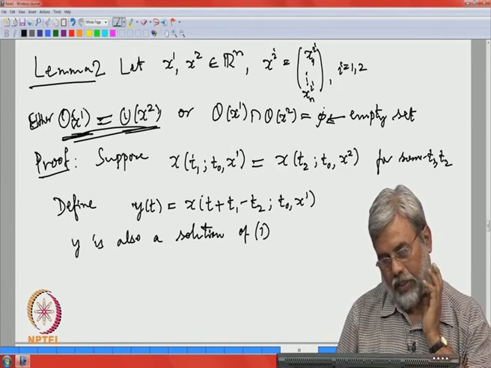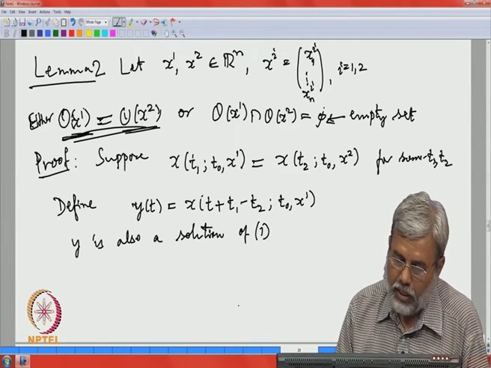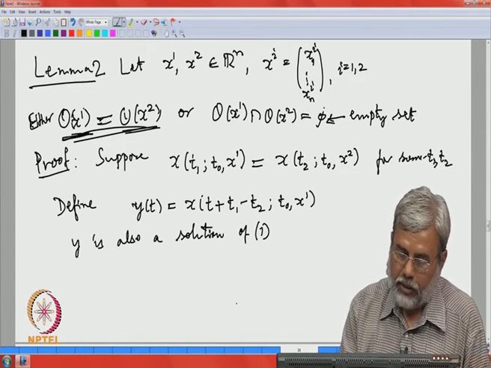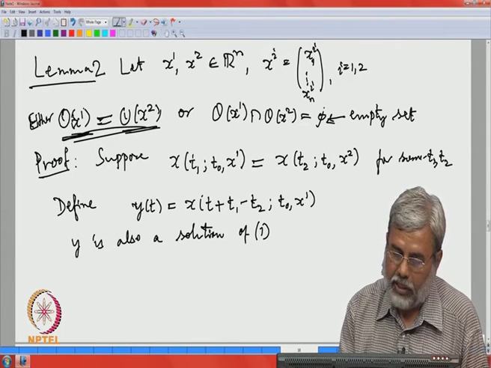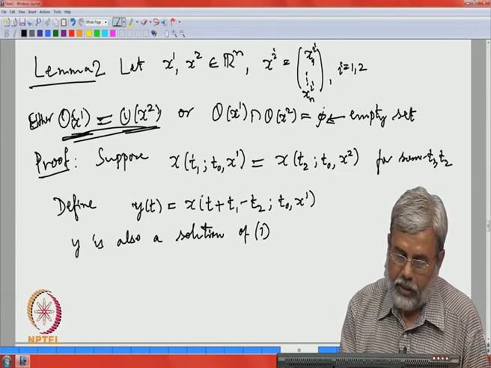Now you just compute y at t 2. If I compute at t 2, this will be x of t 1; t 0, x 0.